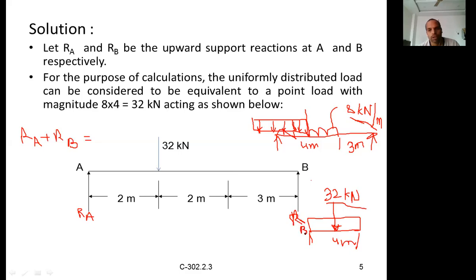Support reaction B, reaction at B, reaction at A. R subscript A is nothing but reaction at A. R subscript B means reaction at B. Right. So sum of the vertical upward forces is RA plus RB. Next, what are the downward forces? Only one force is acting, that is nothing but 32.